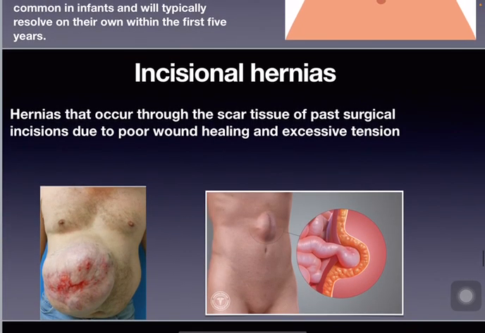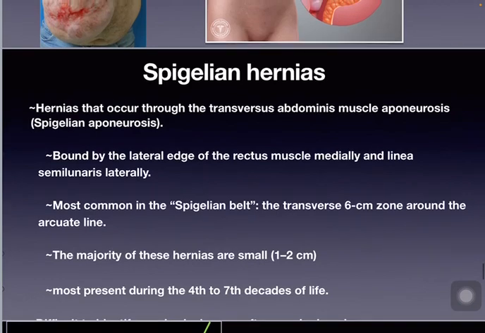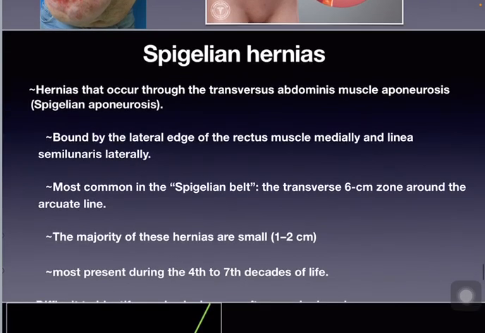Incisional hernias. Hernias that occur through the scar tissue of past surgical incisions due to poor wound healing and excessive tension. Spigelian hernias. Hernias that occur through the transversus abdominis muscle aponeurosis, bound by lateral edge of the rectus abdominis muscle medially and linea semilunaris laterally.